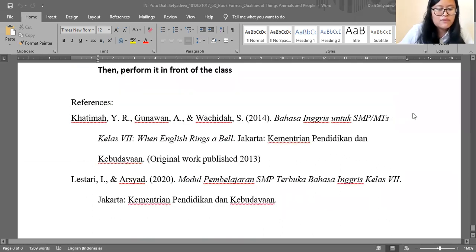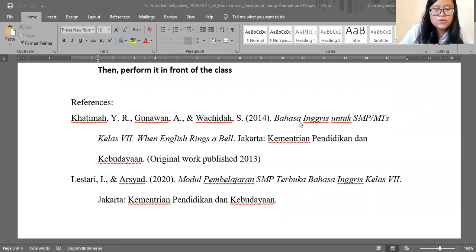Here are the references. I took two references from online books, which are the book Bahasa Inggris untuk SMP MTs kelas 7 When English Rings a Bell, and modul pembelajaran SMP terbuka Bahasa Inggris kelas 7 SMP. Okay.